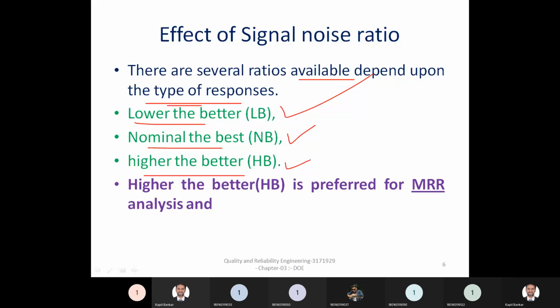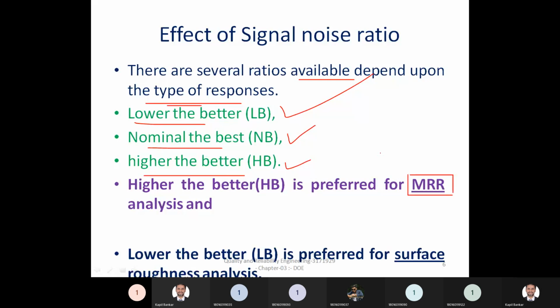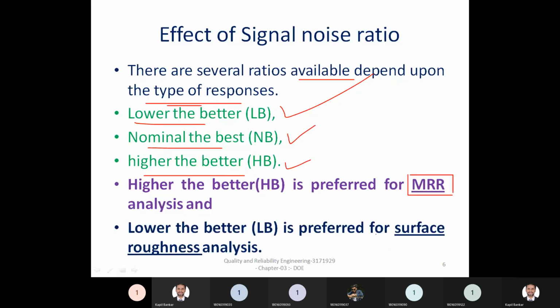So higher the better is preferred for MRR. As I told you, higher is the better is considered or preferred for the MRR analysis, and lower the better is preferred for surface roughness analysis. So consider what your response type is, and depending on the response type, you may consider any of the 3 types of SN ratio for the optimization.